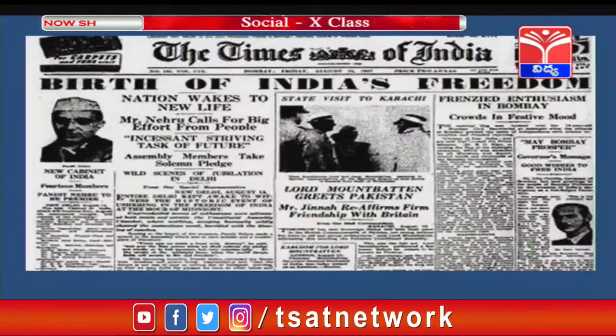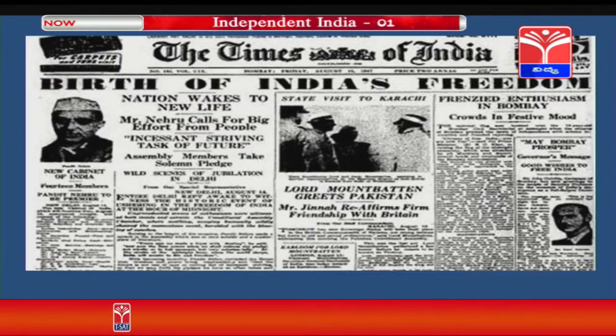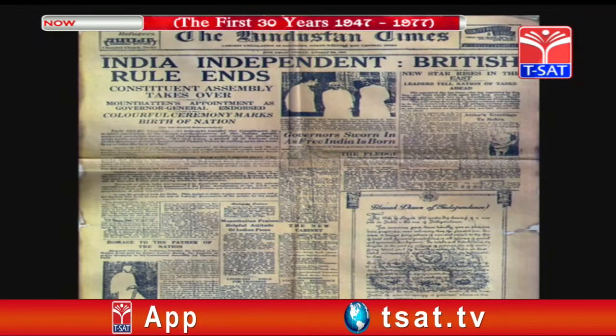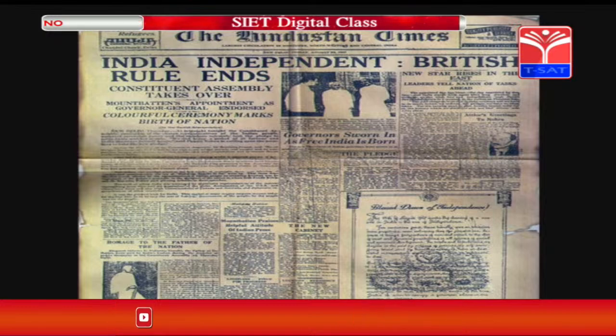If you read the preamble, you will come to know what the necessary things are that the people have been given in our constitution. This is how India became independent, and how the newspapers reported the birth of Indian freedom: India independent, British rule ends, and Indian leaders are going to take up the challenge as leaders.